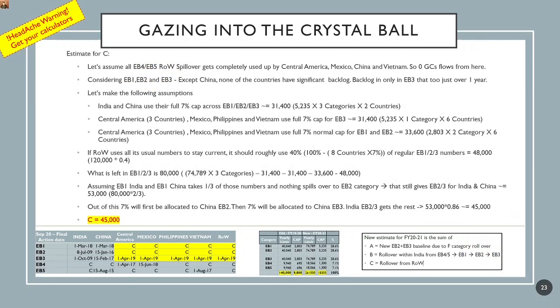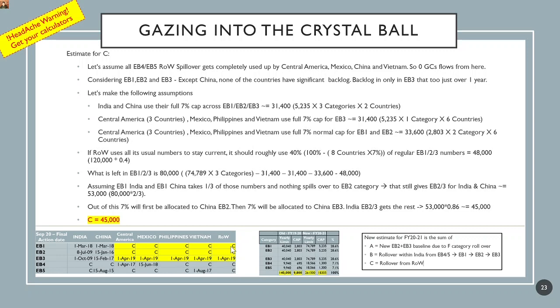Let's now estimate the value for C. Let's start with EB4 and EB5 rest of the world. For a minute, let's assume that all EB4, EB5 rest of the world spillover gets completely used by Central America, Mexico, China, and Vietnam. That is, these boxes that have a backlog. That means everything is gone in these 4 boxes, and 0 green card numbers flow from here to EB1 and 2. We are being conservative. Let's assume that. So that box is gone.